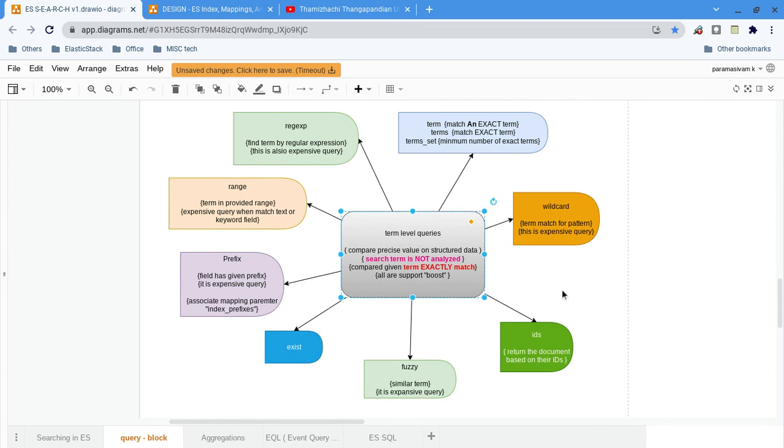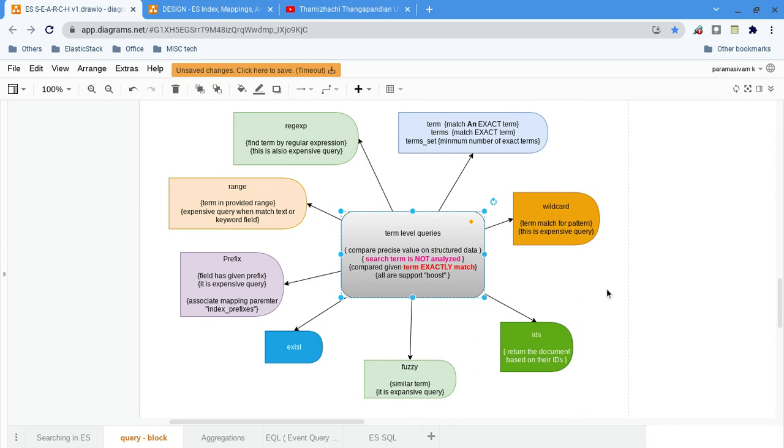Though it is possible with some things like regular expression, range or prefix, it is not good. So whenever you have a field with a single word, such as a host name or username or some product name, for those things we can use a term level query. A term query does the exact match, with no adjustment or partial match.